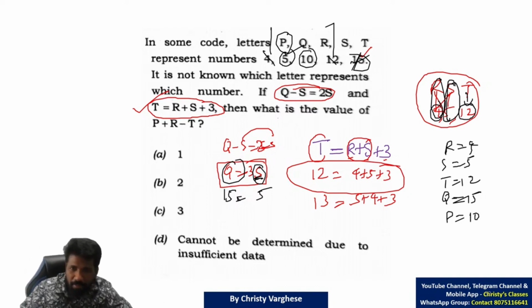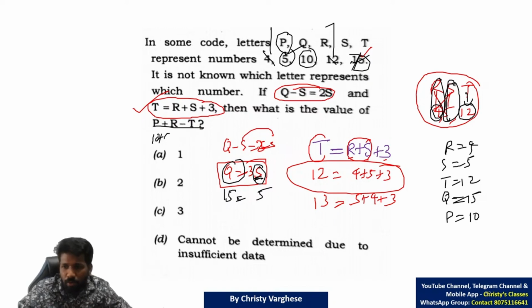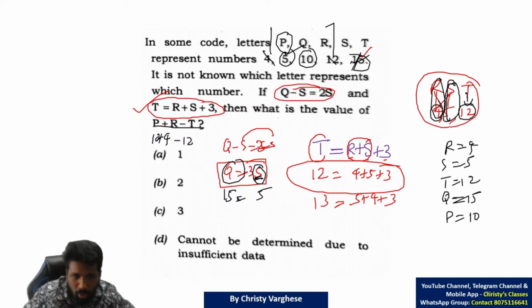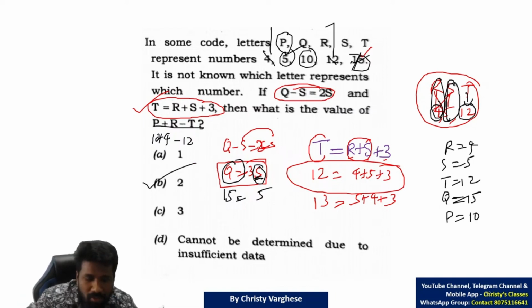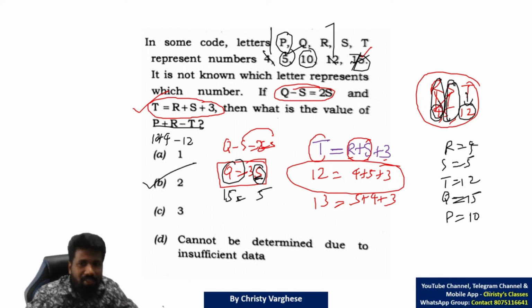You decoded it properly. Then what will be P plus R minus T? P plus R minus T is 10 plus 4 minus 12. BODMAS rule again: 14 minus 12, option B is the answer. Interesting question, this one.